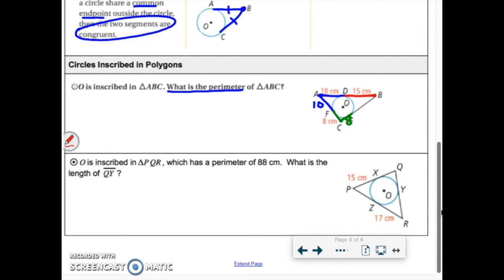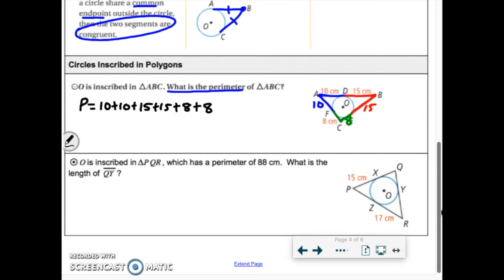B goes to D, 15, so it should also go over here, 15. So really, it's just about adding all that up. The perimeter, we have 2 10s, we have 2 15s, we have 2 8s.